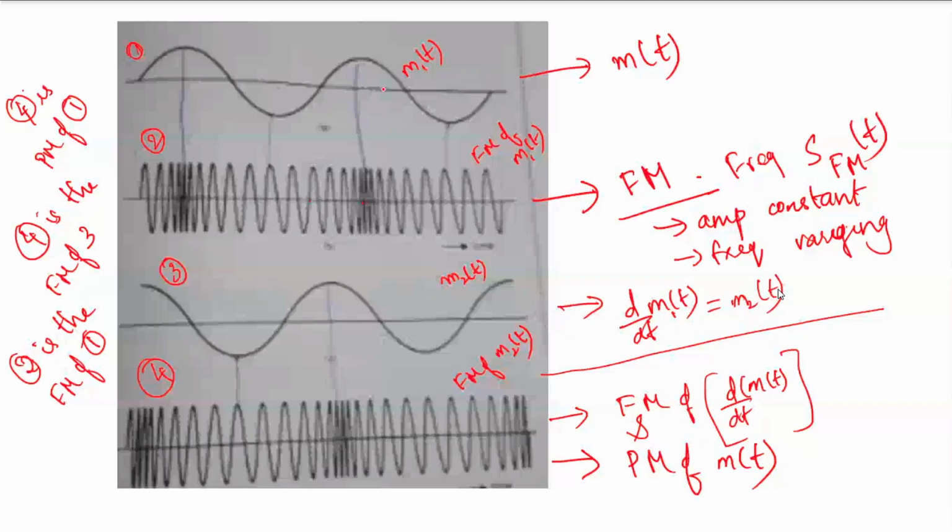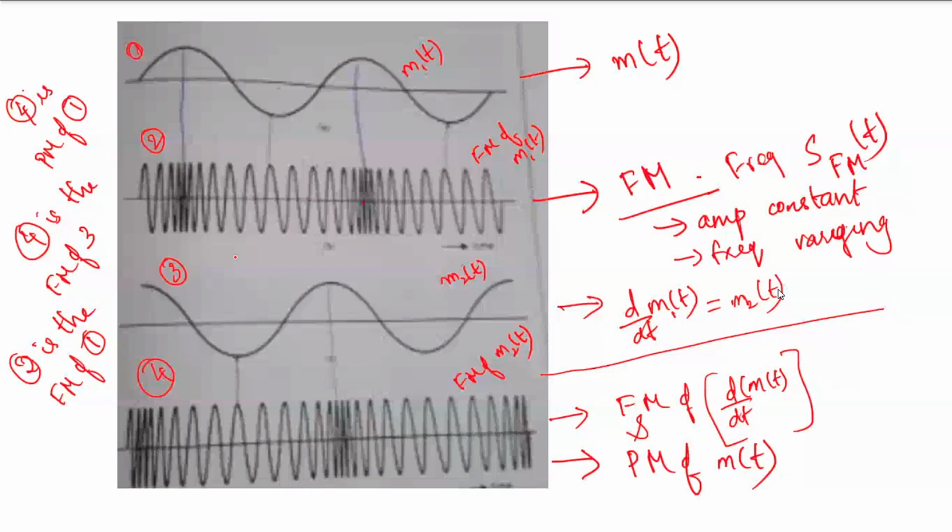How is 4 the FM of 3? Like, how can the same signal be FM and PM of different signals? The differentiated signal is the FM, right? See, this signal is the frequency modulated version of m1t. Are you okay with that statement? 2 is the frequency modulated version of 1. Yes, ma'am. And 3 is the derivative of 1. Is that okay?